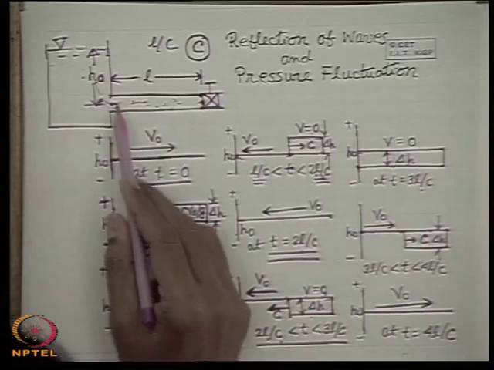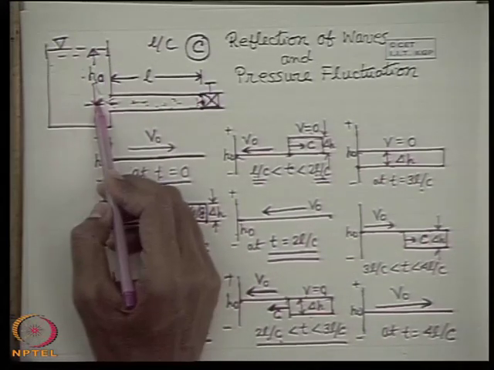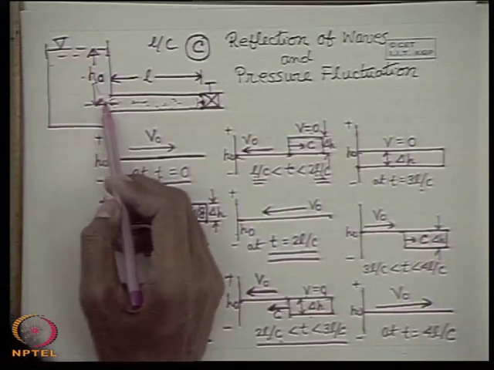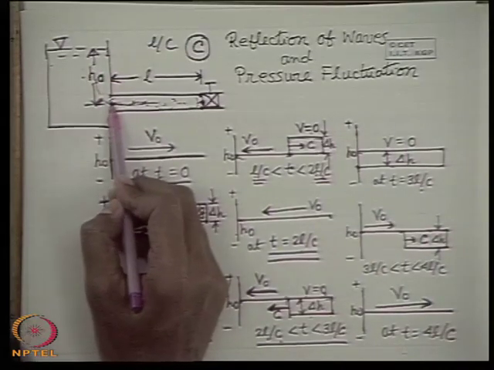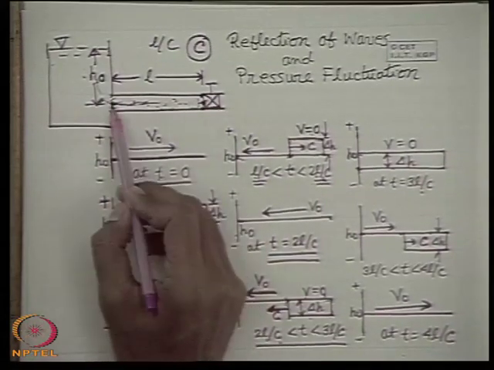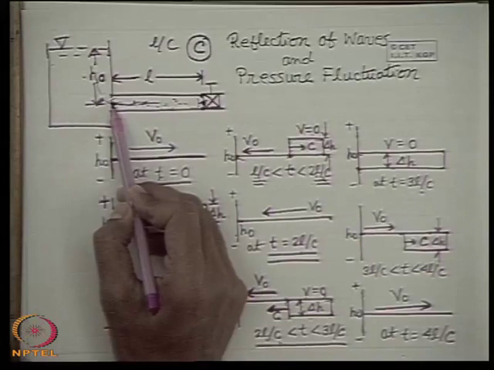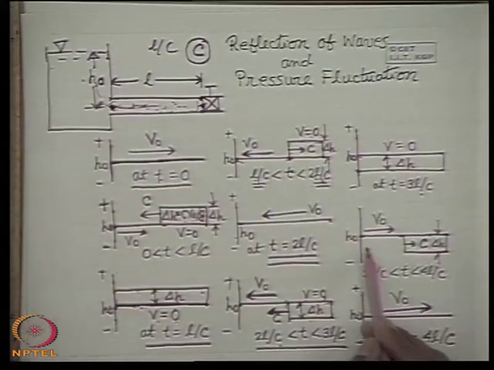That means the entire liquid column is at a negative pressure, whereas the reservoir fluid is at H0 pressure. So again fluid will come from the reservoir into this column. That means again a positive pressure wave will travel from the reservoir end to the valve end after a time t equal to 3L by C, whose action will be to superimpose a plus delta H pressure head on the fluid column. So this is moving.